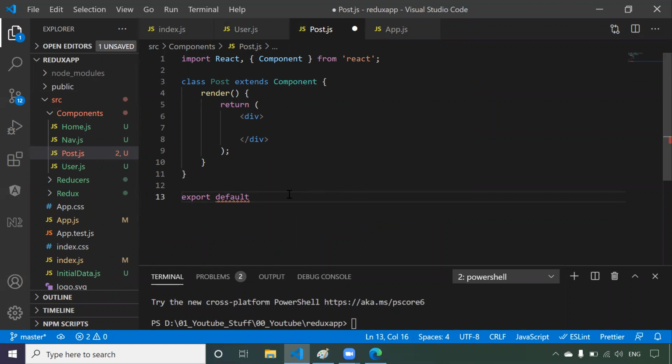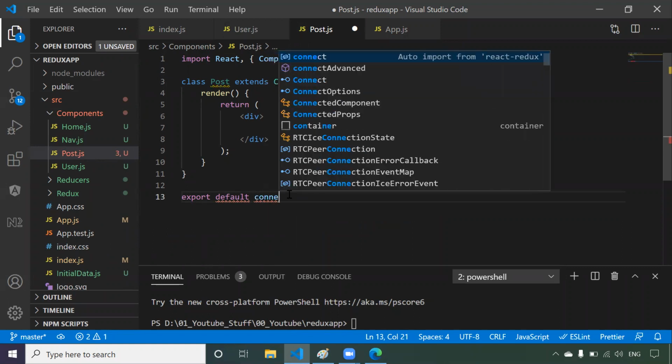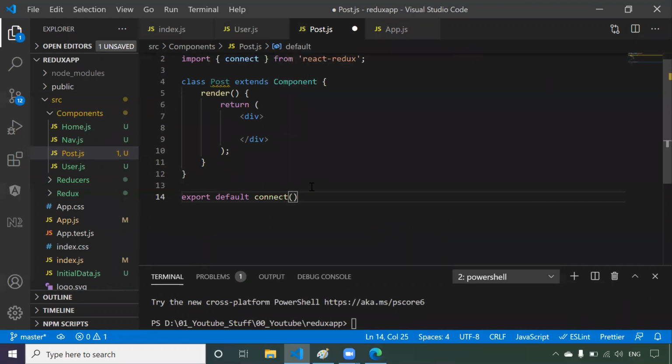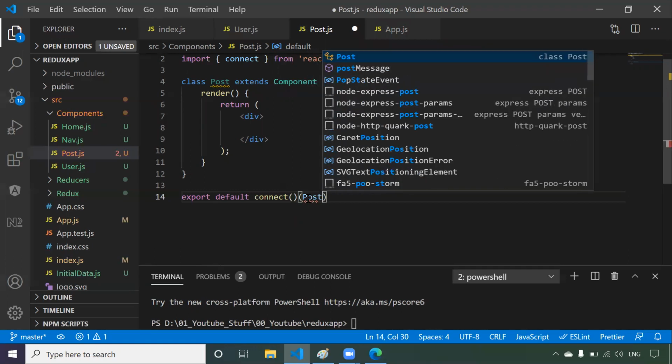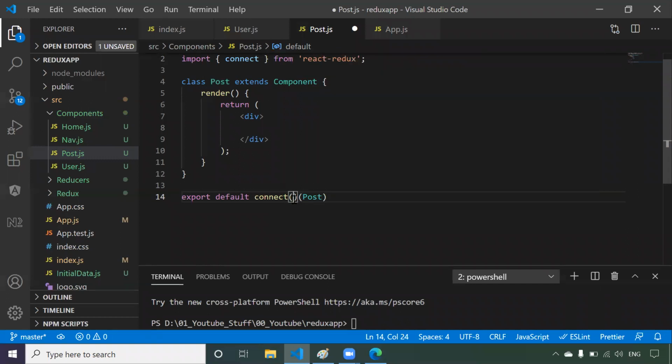This component should be connected to the Redux store. So connect is a function. To use the connect function, first of all, we have to import it. So we have imported it. Connect we have to call by passing the post. Now this connect will take one callback function.